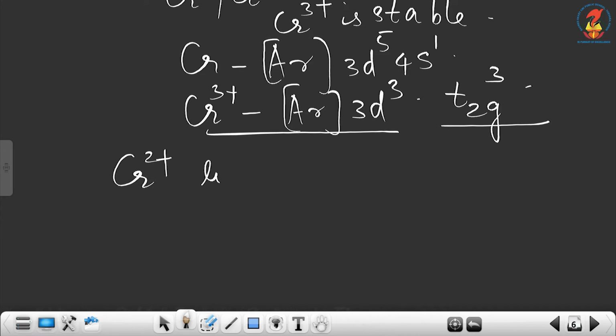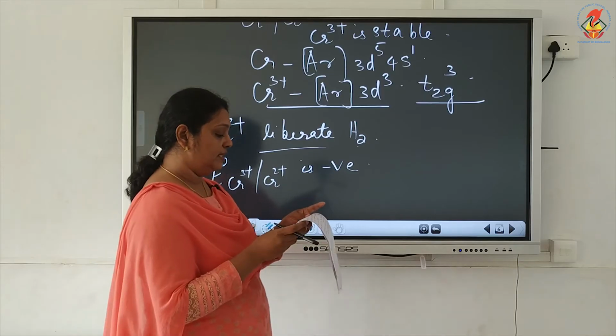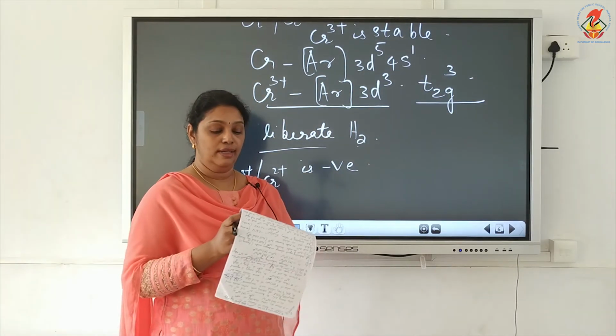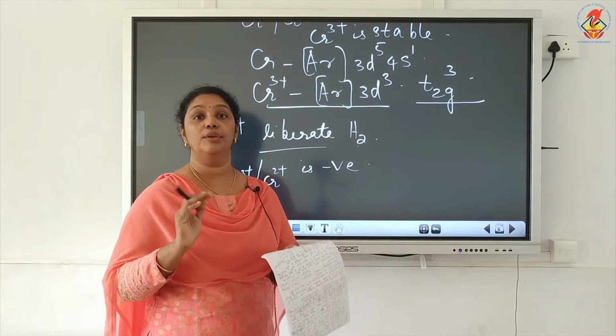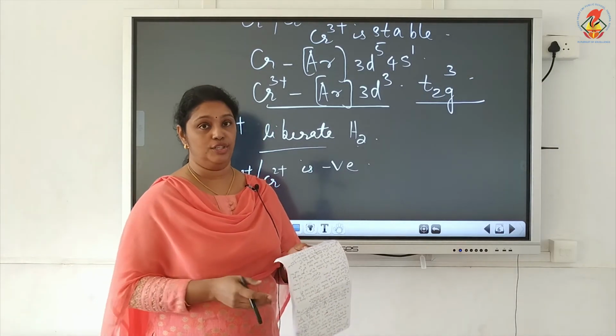Chromium 2+ liberates hydrogen. Now, you know that the E0 of Cr3+/Cr2+ is negative. Negative means that Cr2+ is a strong reducing agent. So, a reducing agent can help in the reduction of H+ to hydrogen gas.